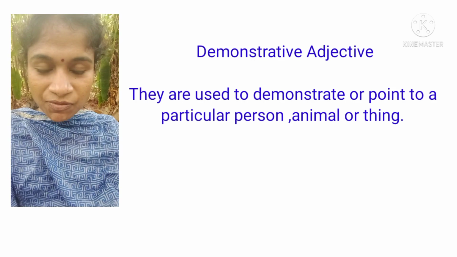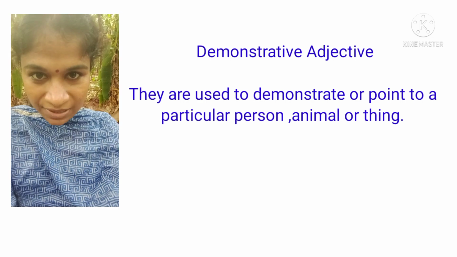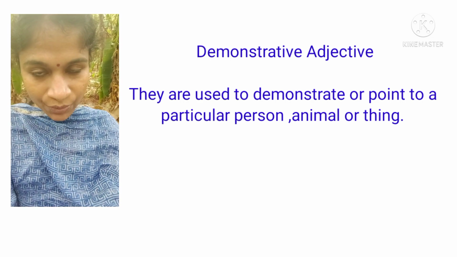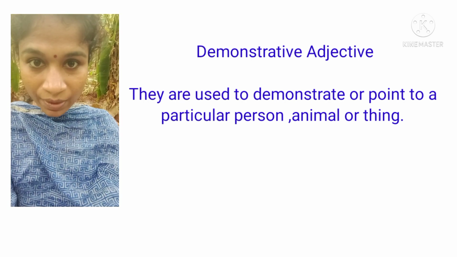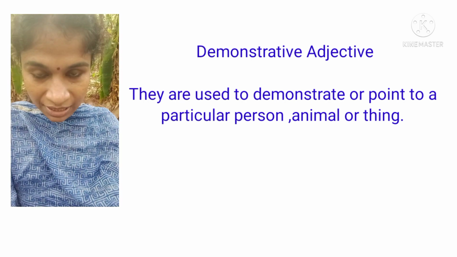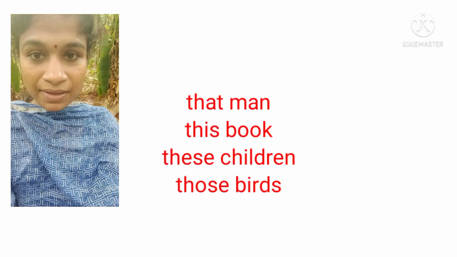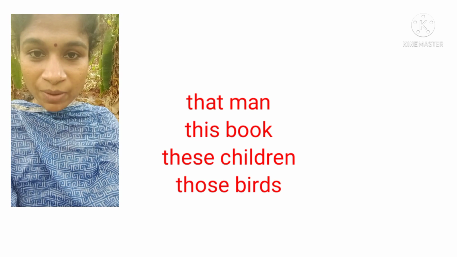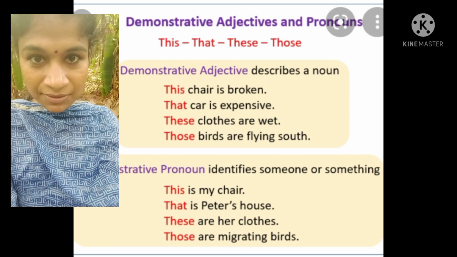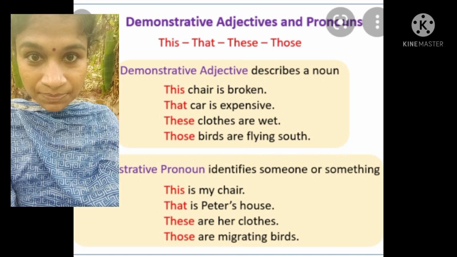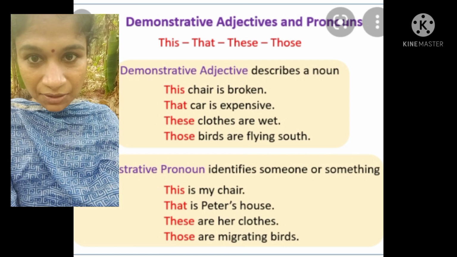The next type of adjective is demonstrative adjective. Demonstrative adjectives are used to demonstrate or point to a particular person, thing, or animal. Normally we use four demonstrative adjectives: this, that, those, and these. So these are the demonstrative adjectives.